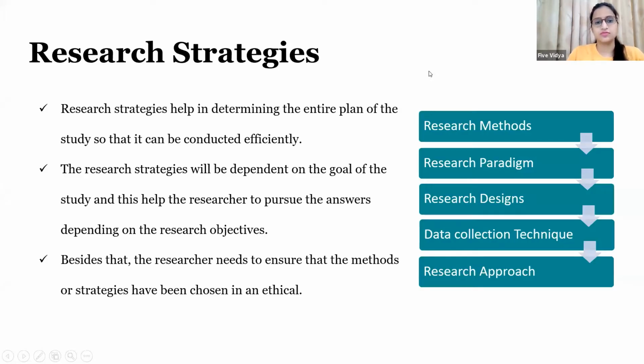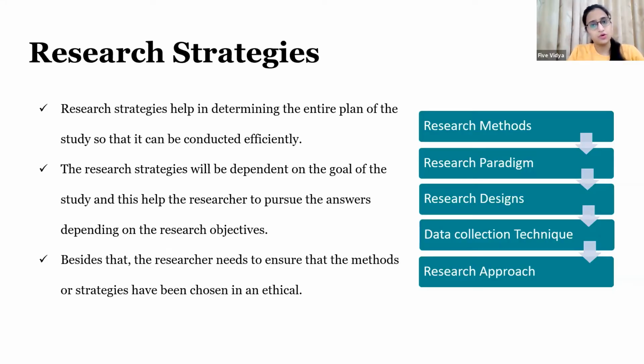Okay, so once we know how we are going to do our research, first thing is the research strategy. Which strategy I am going to follow for my entire research, I need to decide that before, which includes these points which I have written: what is the research method, what is the research paradigm I have to follow, which research design I have to follow for my research, what is the data collection technique I'm going to use for my work, which approach I am using. So basically, when we are talking about all the strategies, we need to finalize on these parts.